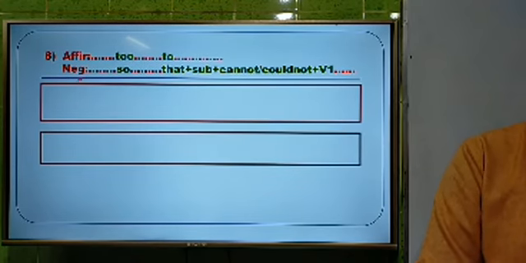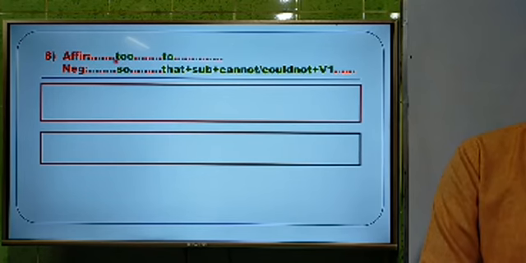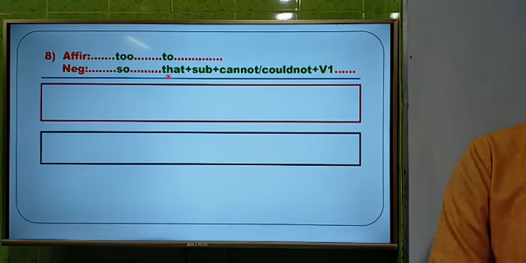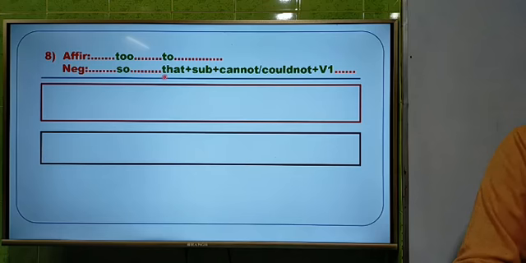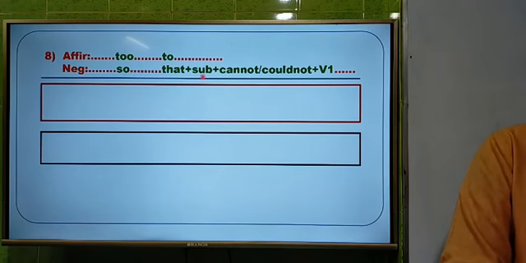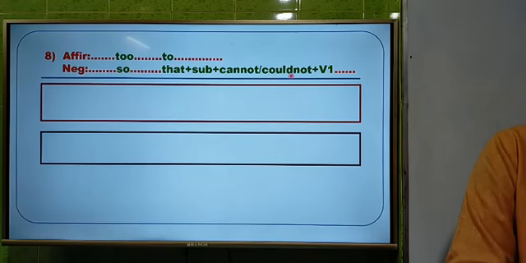The next one is rule number 8, and the rule is too dot dot to. This is the affirmative form, and we have to use so dot dot that to make it negative. Look at the structure of so dot dot that. After that we have to use subject and then cannot or could not plus V1. That means we have to use cannot if it is present tense, and we have to use could not if it is past form.